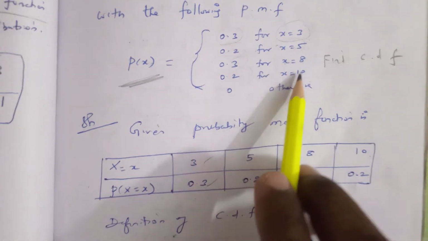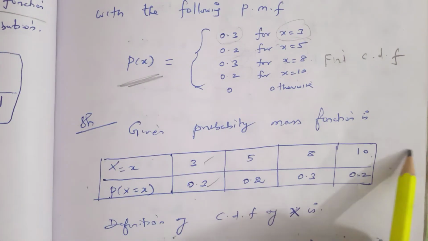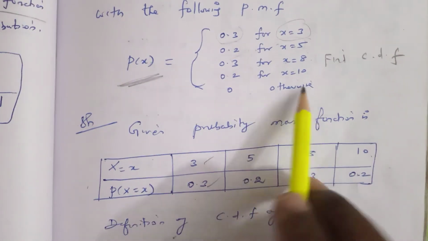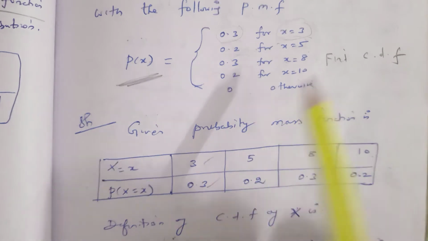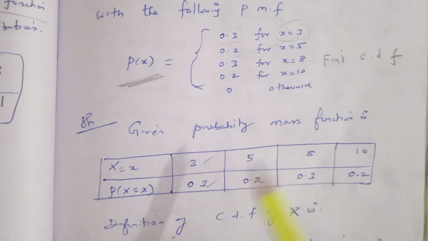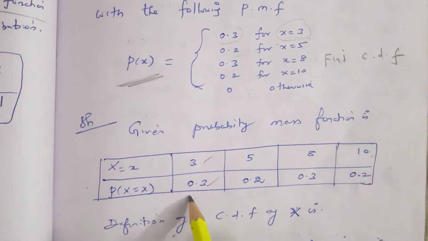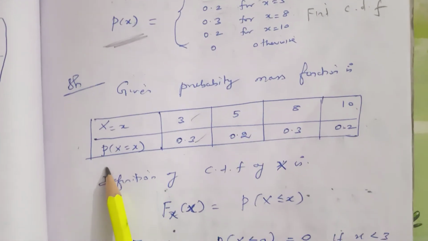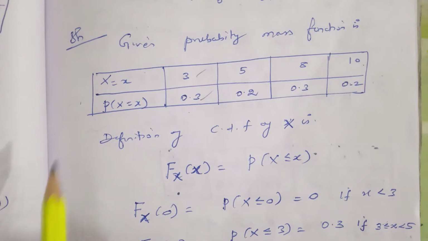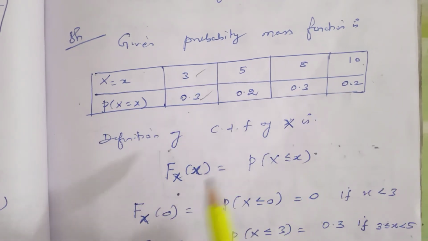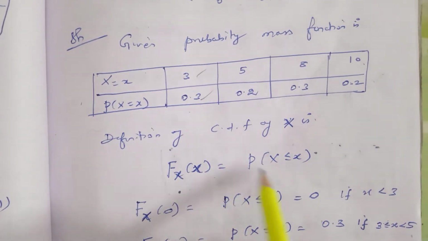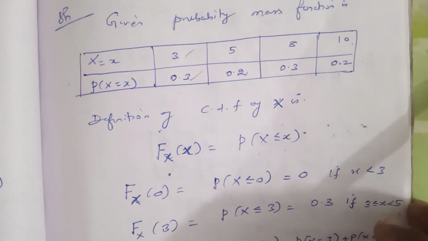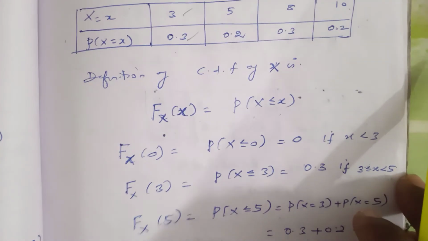So we have to take only from 3 to 10: 3, 5, 8, 10, with P of x values 0.3, 0.2, 0.3 and 0.2, and 0 otherwise. We have to compute the CDF of x. The definition of CDF of x can be taken as F of x equal to probability of x less than or equal to x.